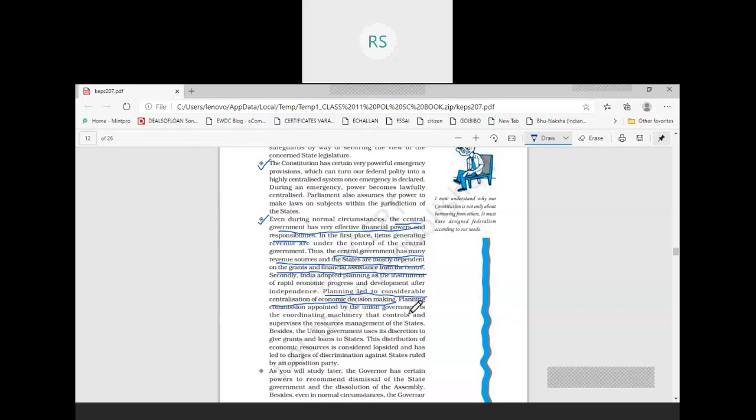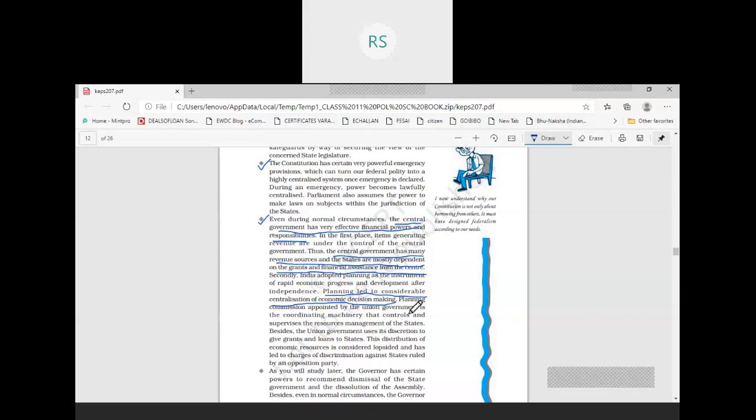It is a type of machinery to coordinate all the economic activities of the states in order to achieve economic growth.